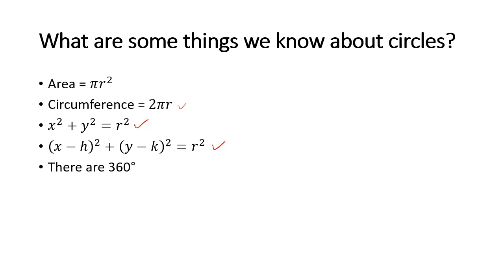And I think something we all know about circles is that there are 360 degrees inside of a circle. This is a very important thing, and I think we take it for granted a lot. What is the significance of that? Why are there 360 degrees? There might not be a totally clear answer for this, but let me do my best to explain.